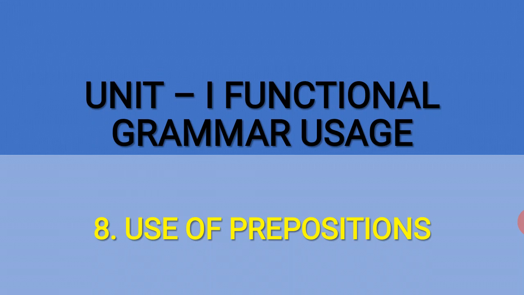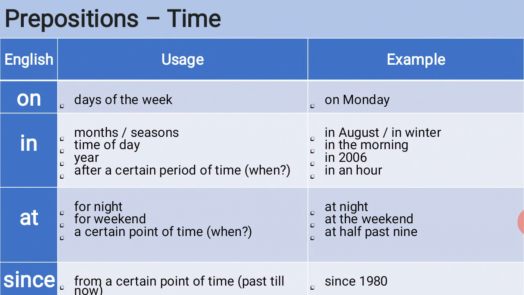The following table contains rules for some of the most frequently used prepositions in English. The table is given, prepositions followed by time. The English words, prepositions are given here, the usage of the words also, and the examples I have also given you. So the first English word is on. The usage of on is the days of the week.